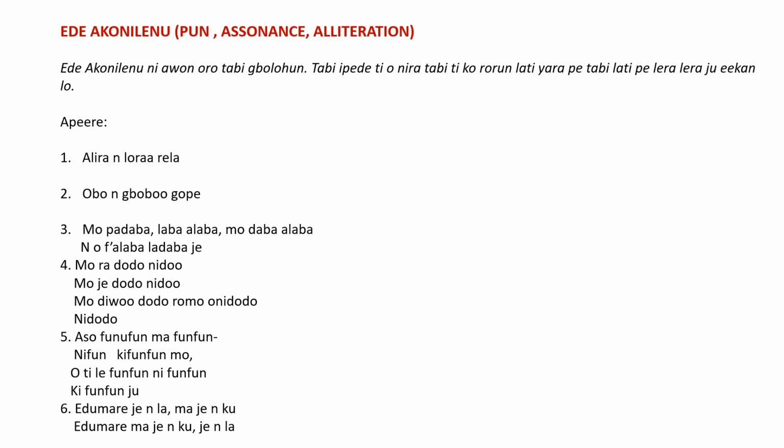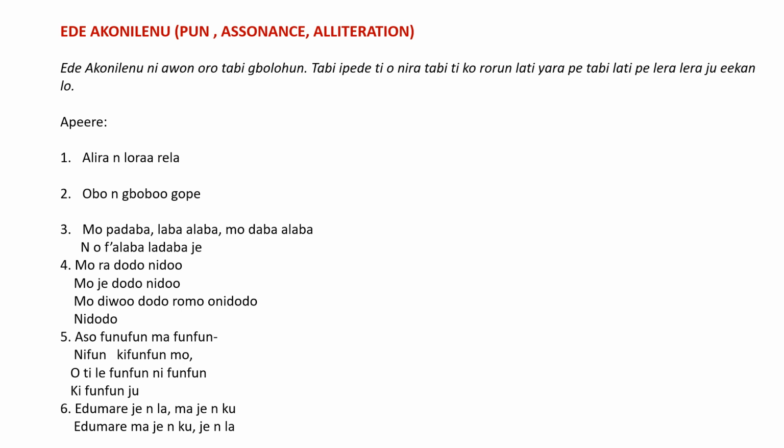So èdè akọ́nilẹ́nu, those are things that you find challenging to pronounce more than once, or challenging to pronounce repeatedly, which sometimes could be as a result of vowels and sometimes as a result of consonants. These are the kind of expressions that are considered to be èdè akọ́nilẹ́nu, and I categorize them as the family of the pun, the assonance, the alliteration, etc. So let's look at some examples in this video.